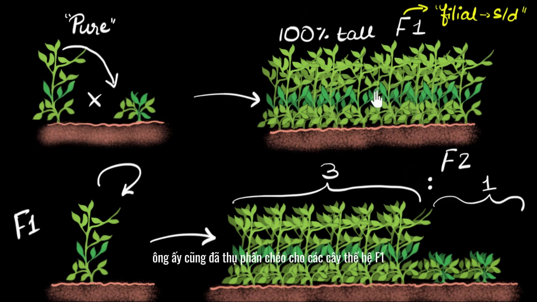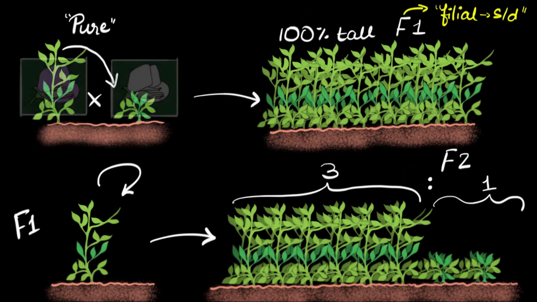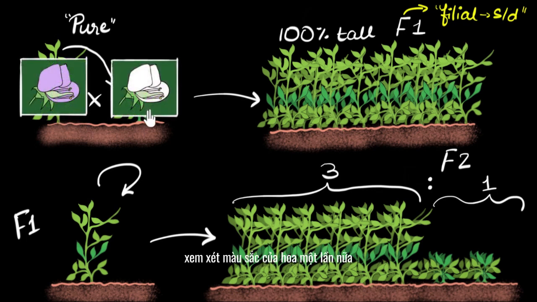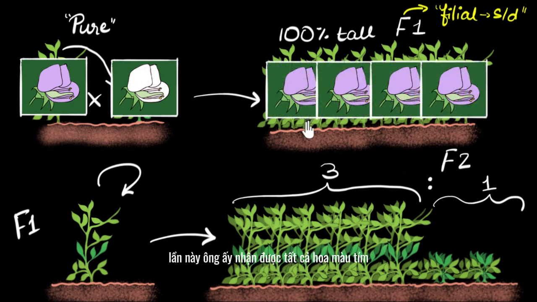And if you're wondering, yes, he also cross-pollinated the F1 generation plants and he gets exactly the same result, 3:1. And you know why this number is so important? Because it's not random. It turns out he gets the same answer for all the characteristics that he experiments with. For example, when he takes the color of the flower into consideration, again, he takes a pure purple colored pea plant and crosses it with a pure white pea plant. In the first generation, you know what he gets? A similar result. This time he gets all purple flowers, no white flowers at all.